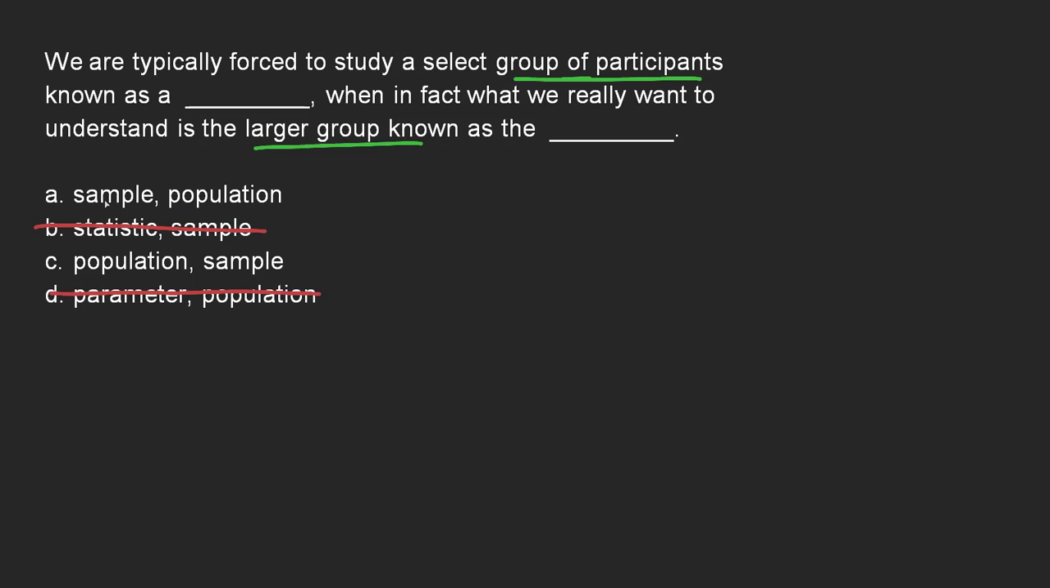Now in A, we have the sample and then the population. So let's see if that makes sense. We are typically forced to study a select group of participants known as a sample, when in fact what we really want to understand is the larger group known as the population. Okay, so that is the right answer.